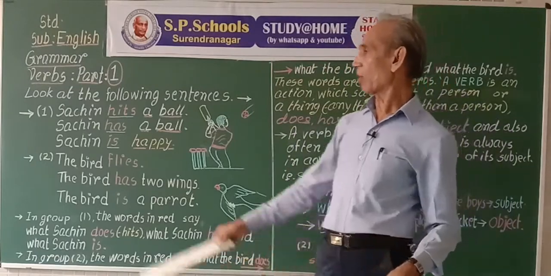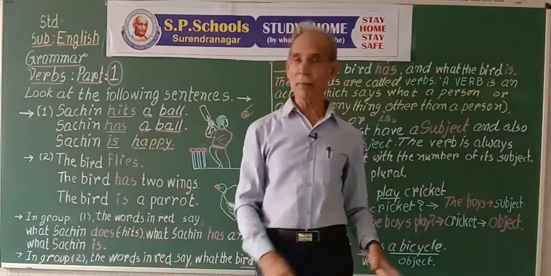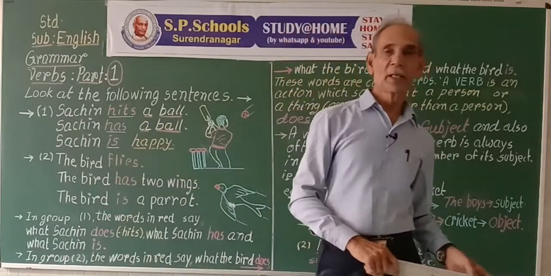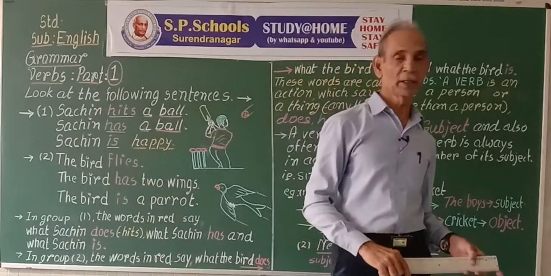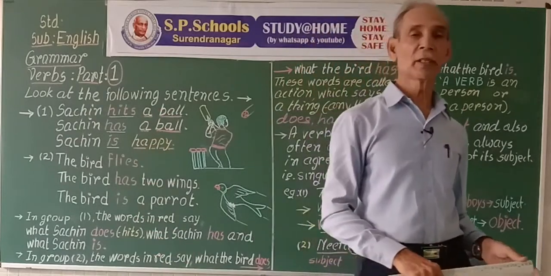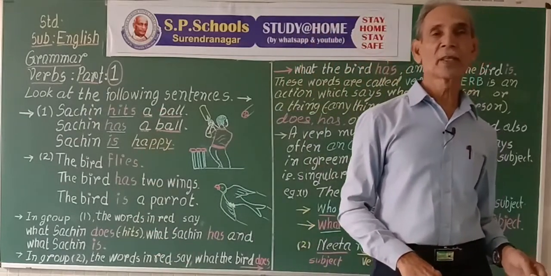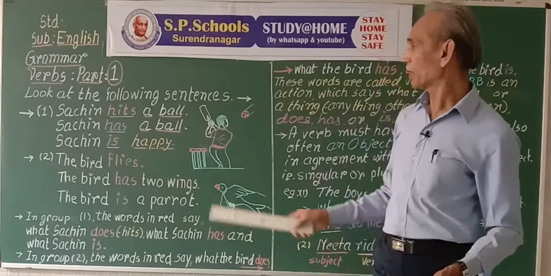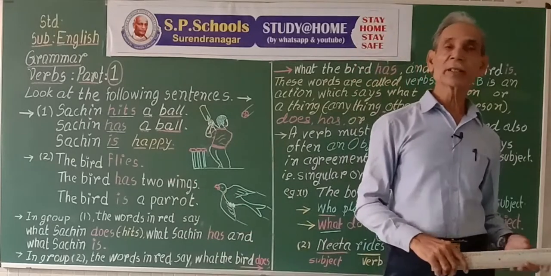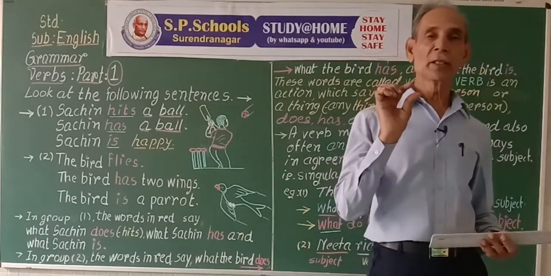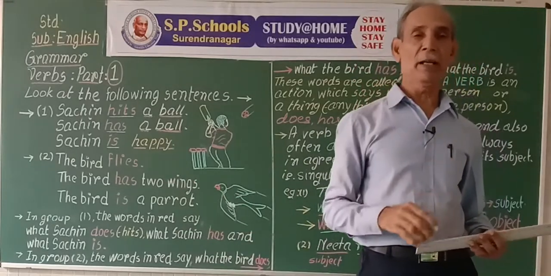The first letter of any sentence we always begin with a capital letter. First of all, we always write the subject in statements. At the end of the sentence, we always write a full stop. A sentence shows a definite idea.